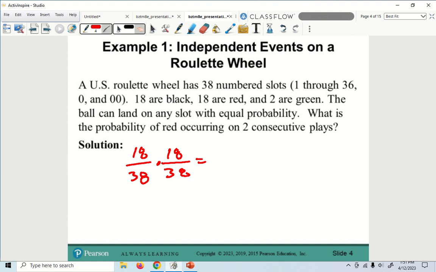What's that reduced? So that is 9 over 19. So 9 squared is 81 over 19 squared, which is 361. I need you guys to double check this because I suck at math.